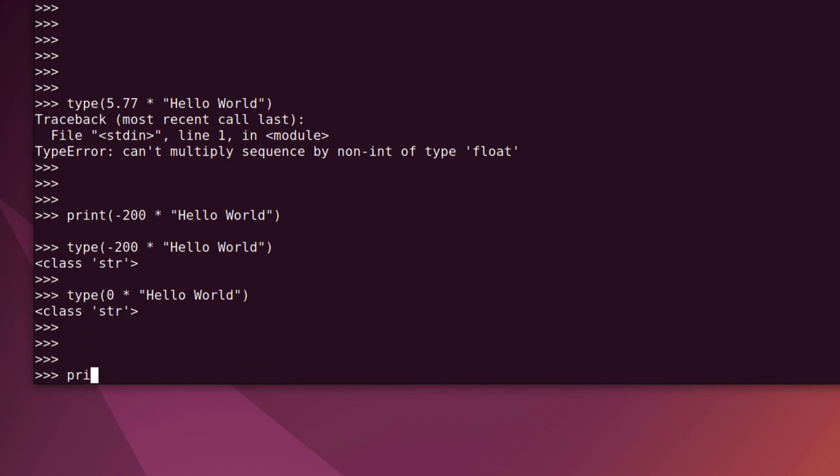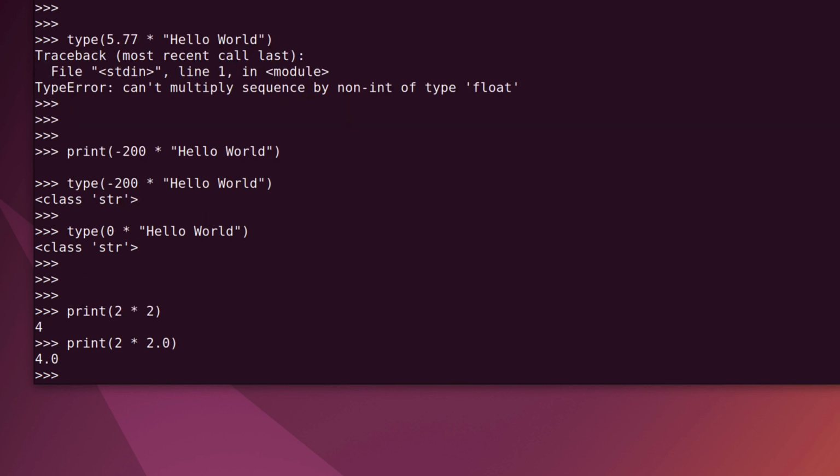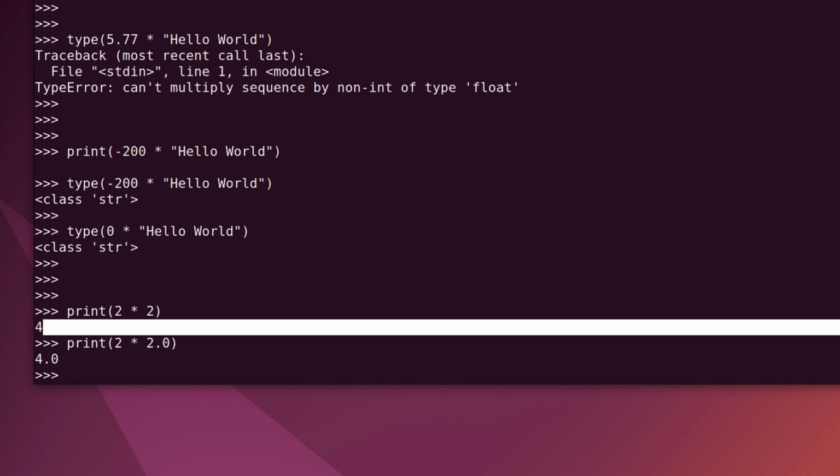Let's check a few more examples. Let's do print 2 * 2, maybe with spaces here, easier to read. We've got 4. Let's print 2 multiplied by 2.0. So we've got an integer and we've got a floating point number. If I click enter, now we've got 4.0. Why is that? Because if we multiply one integer by another integer, the result is still an integer.